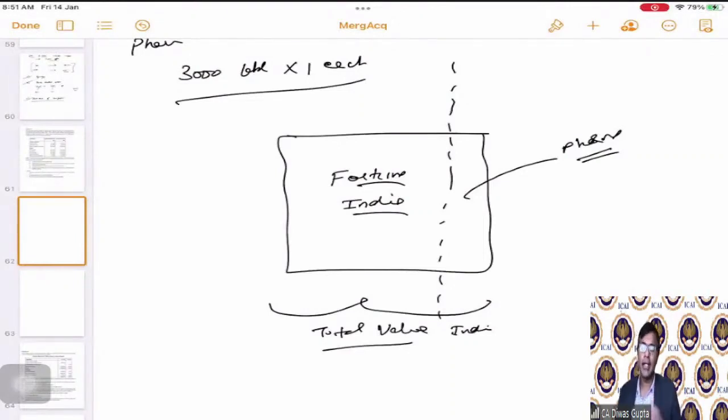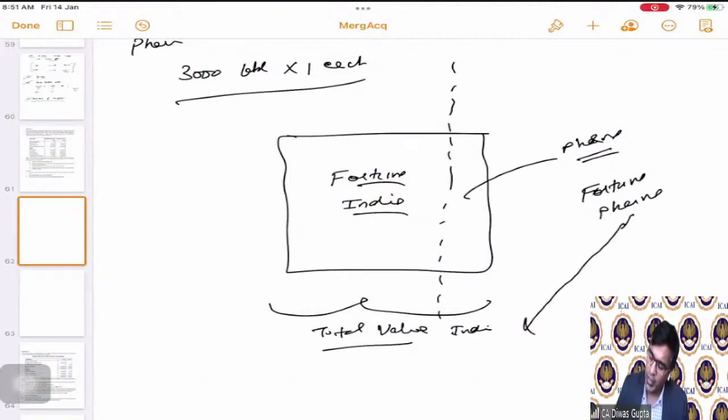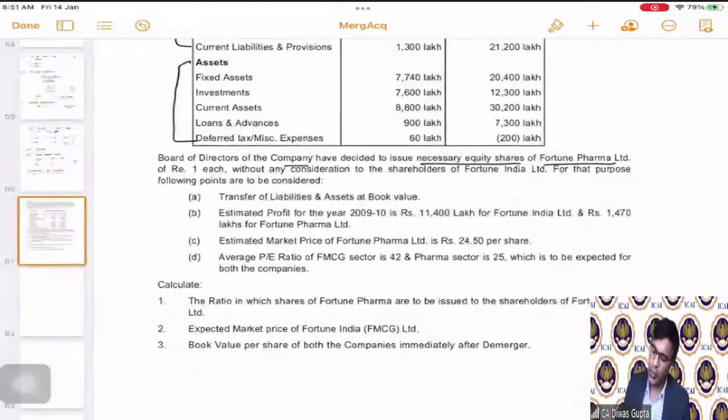Hence, to compensate that, in the new company, Fortune Pharma also, the shares will be issued to the existing shareholders only to compensate for that reduction. Correct, because the business has moved out. To protect that, the existing shareholders will get shares in the new company also. Correct. This is what the question is trying to say. So the board of directors of the company have decided to issue necessary equity shares.